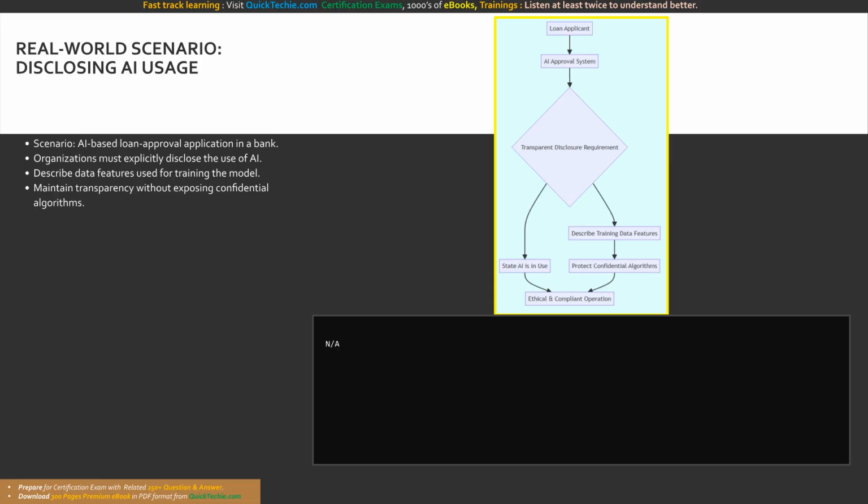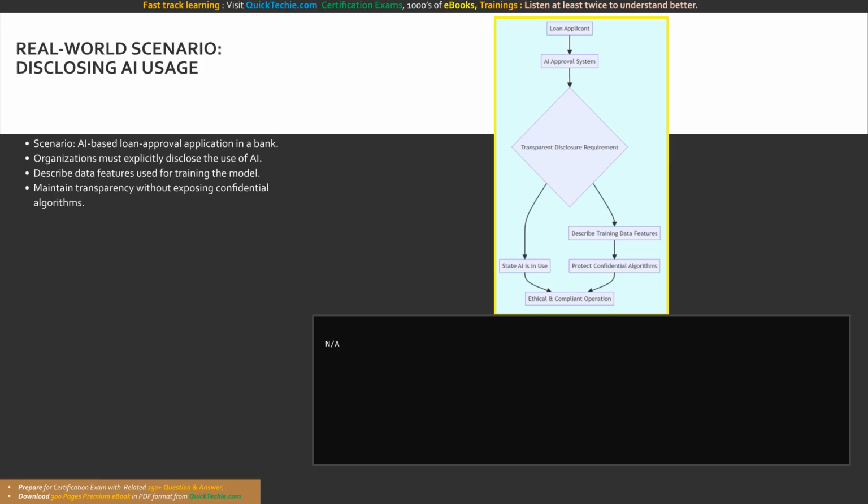If a customer is denied a loan, they deserve to know why, and they absolutely deserve to know if a machine made that decision. According to the Responsible AI Guidelines, a bank that uses an AI-based loan approval application has a strict ethical obligation to actively disclose the use of artificial intelligence to its applicants. The transparency requirement does not stop at a simple disclosure statement. The bank must also describe the features of the data on which the AI model was trained.